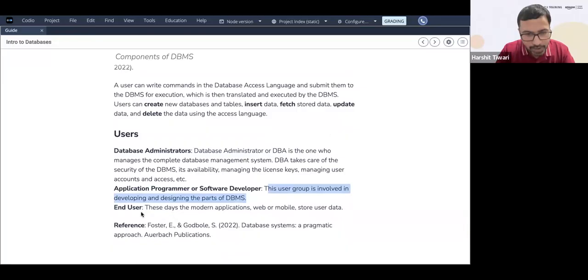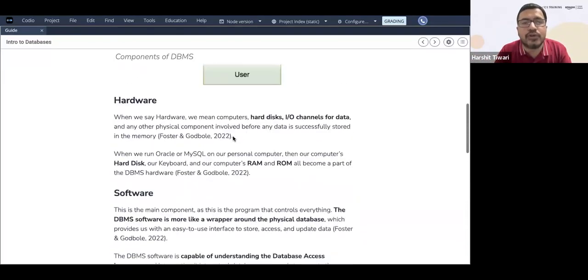So all that. Okay. End users. These are the last users, for example, the clients. The clients, so you are using it on your mobile phone or on your laptop, on the web. So that is the end user. All these put together is known as your DBMS.